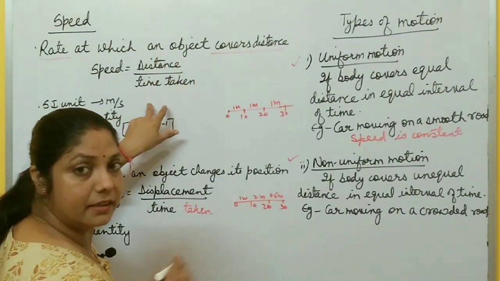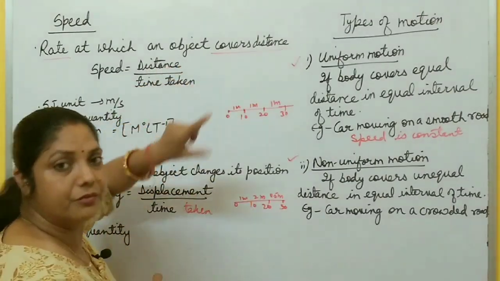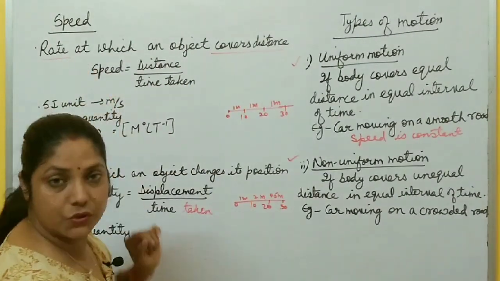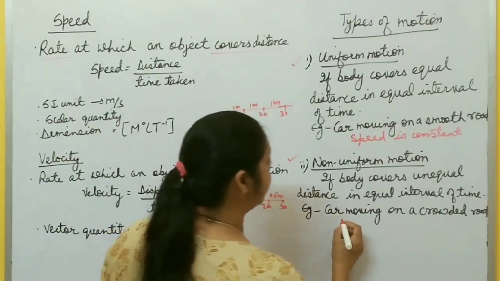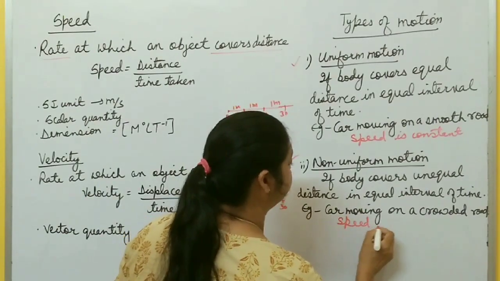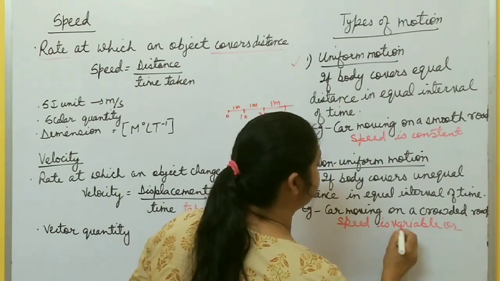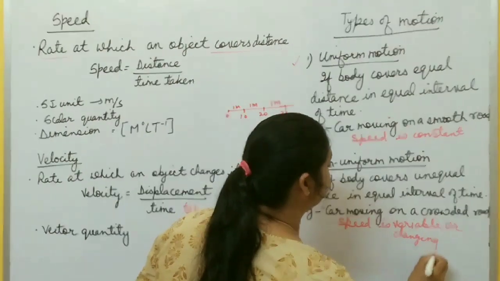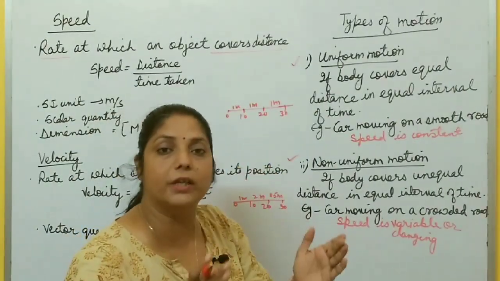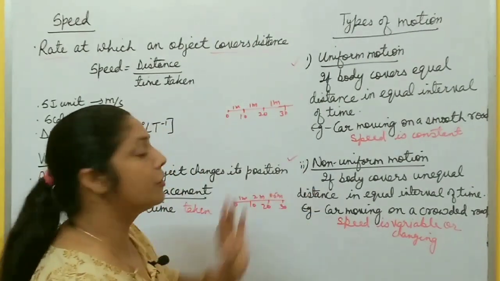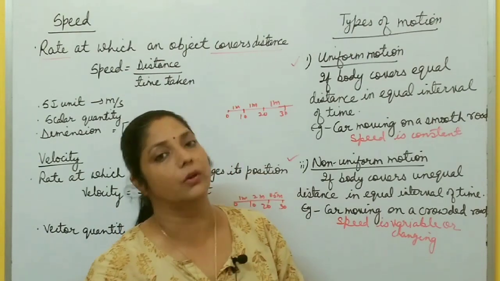Every interval is 10 seconds, but its distance is different for different intervals. It means its speed is also different. So its speed is variable, or you can say changing, in case of non-uniform motion. So two things are clear. In case of uniform motion, speed is constant because the body covers equal distance in equal intervals of time, and in case of non-uniform motion, speed is variable because the body covers unequal distance in equal intervals of time.